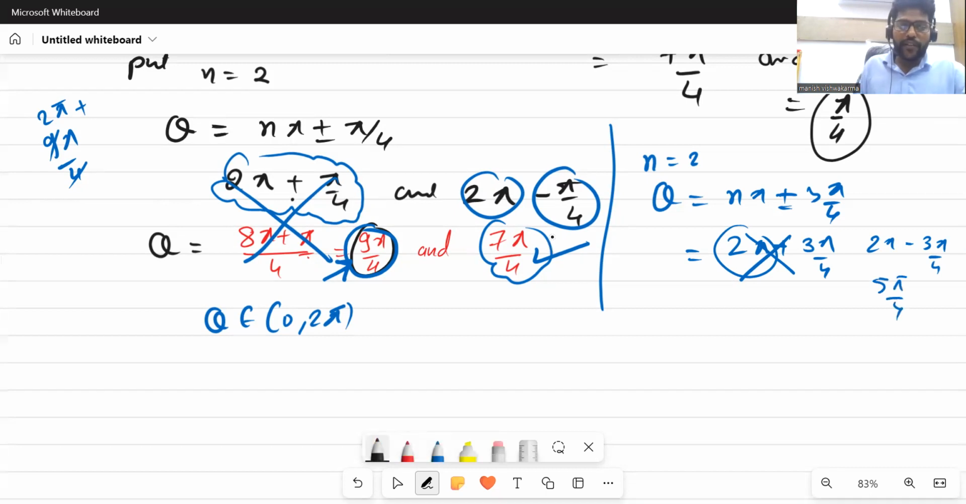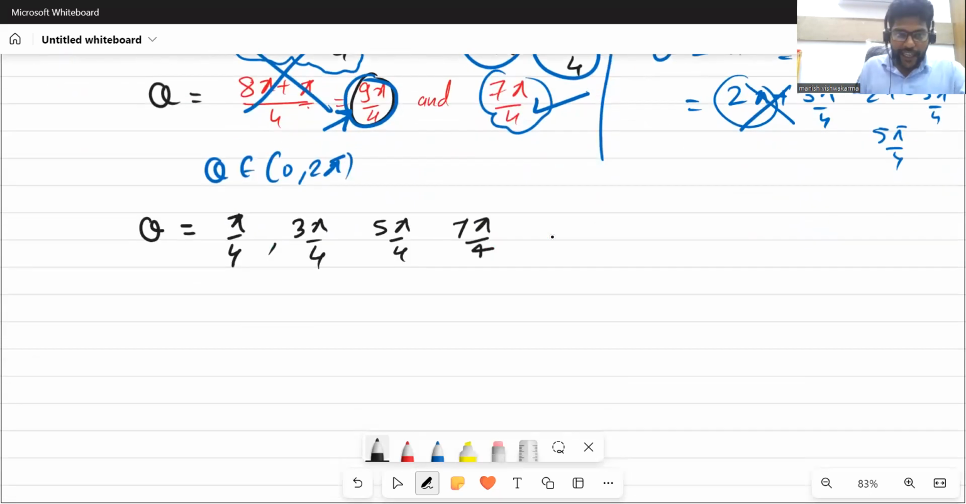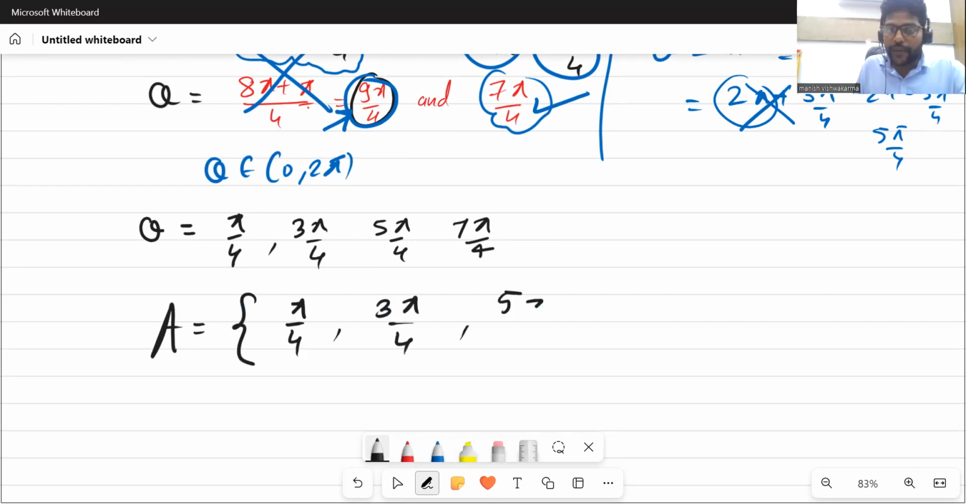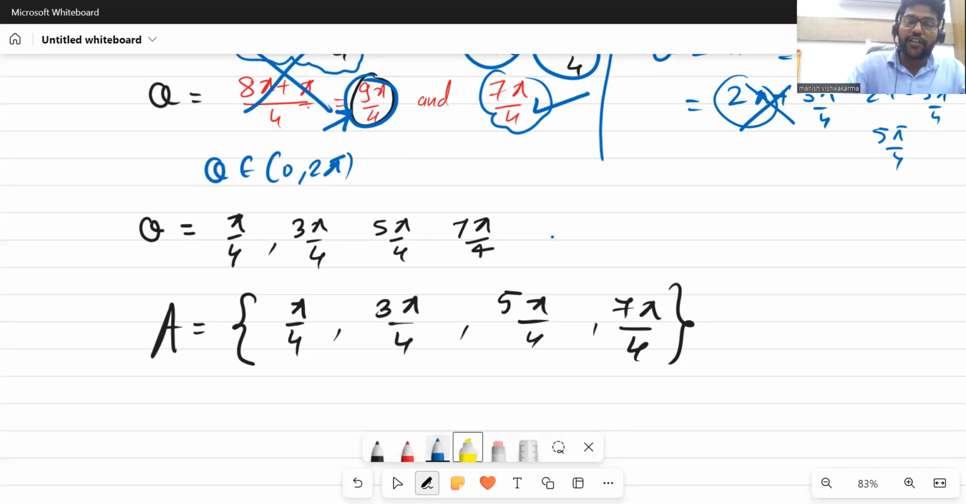Now, can you tell me which theta values we got right now? Yes, we got pi by 4, 3 pi by 4, 5 pi by 4, and 7 pi by 4. So the set A consists of these angles: pi by 4, 3 pi by 4, 5 pi by 4, and 7 pi by 4, for which the given complex number is purely imaginary. Understood? Yes.